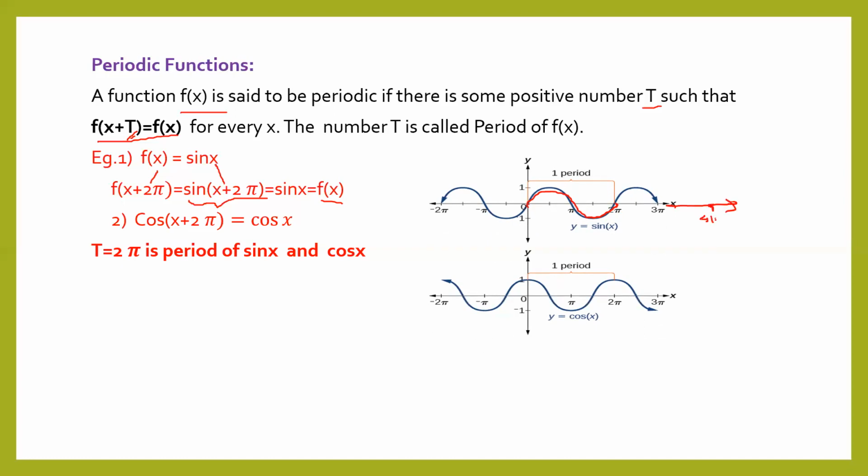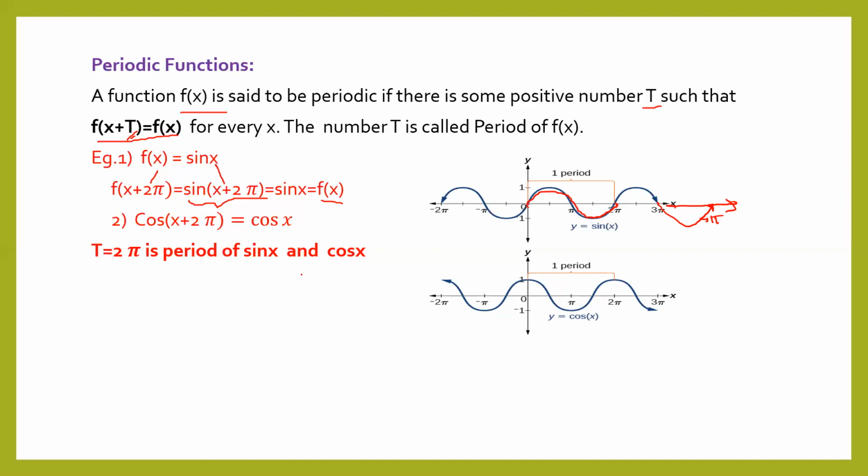The next will be 4 pi. If you trace this graph, you can see the same graph in each next interval of 2 pi. So the graph will repeat itself, and similarly for cos also.